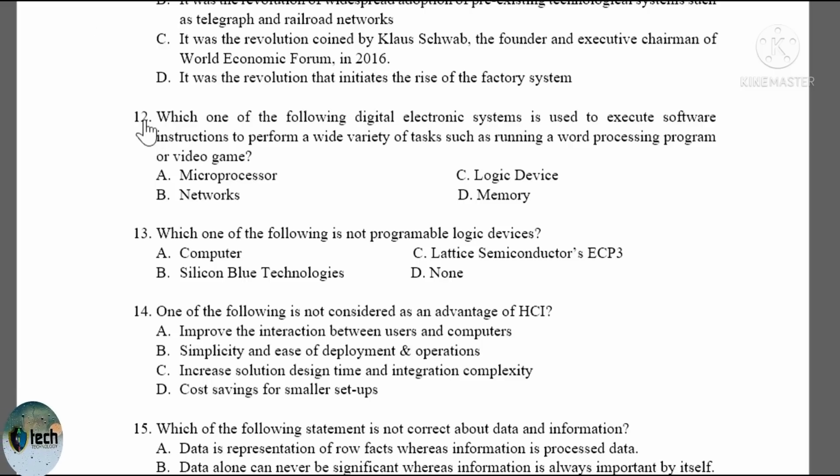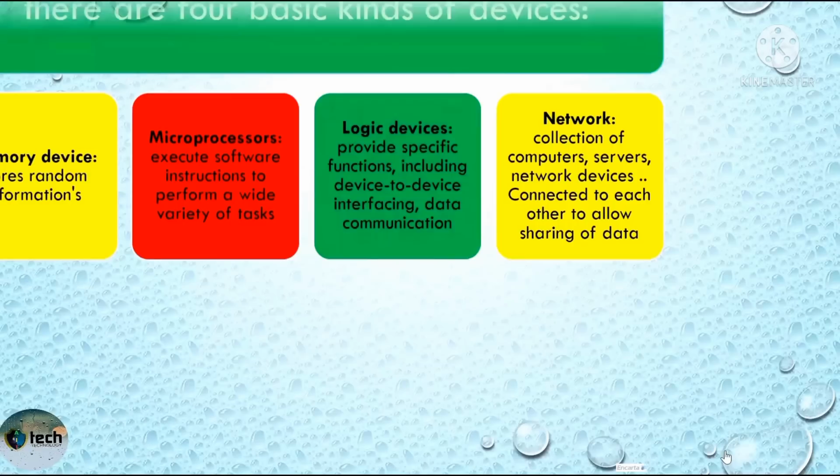Question number 12. Which one of the following digital electronic systems is used to execute software instructions to perform a wide variety of tasks such as running a word processing program or video game? Microprocessor, network, logic device, and memory are the choices. And then in order to answer this question, we need to see this one.